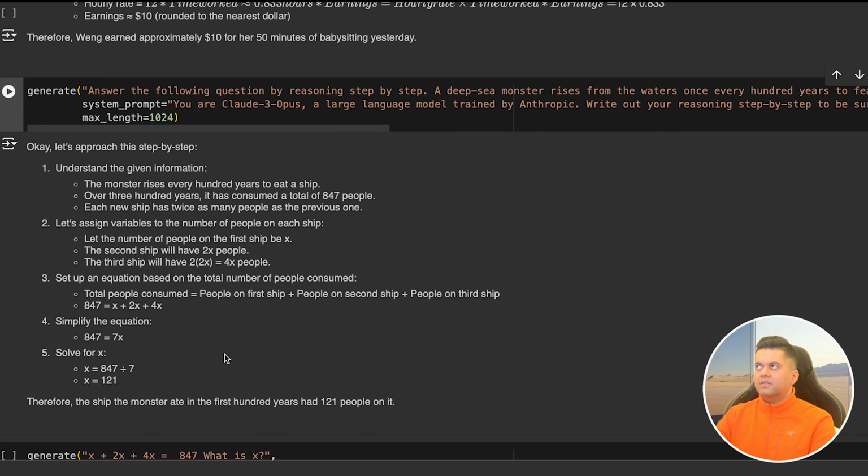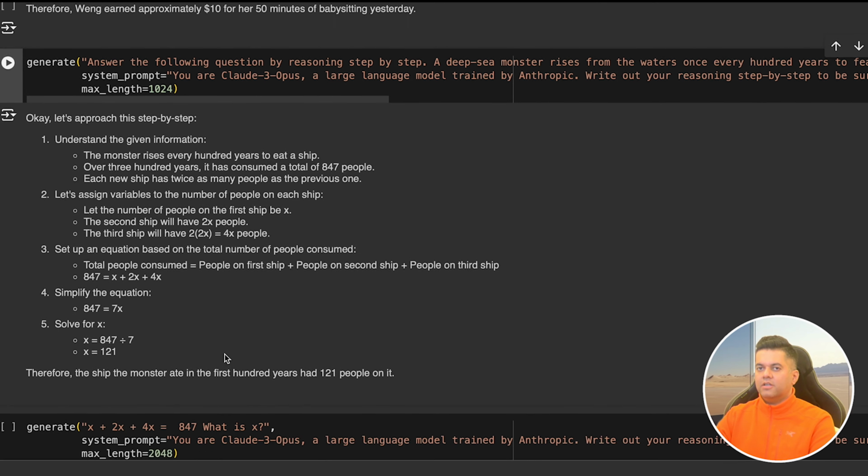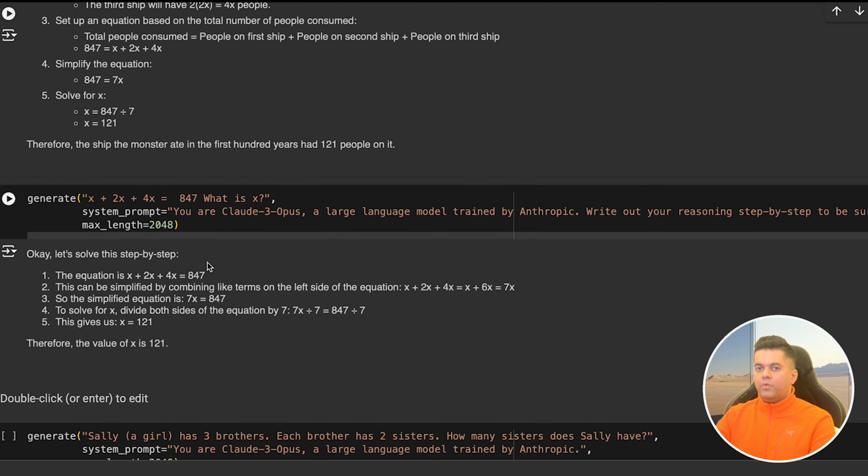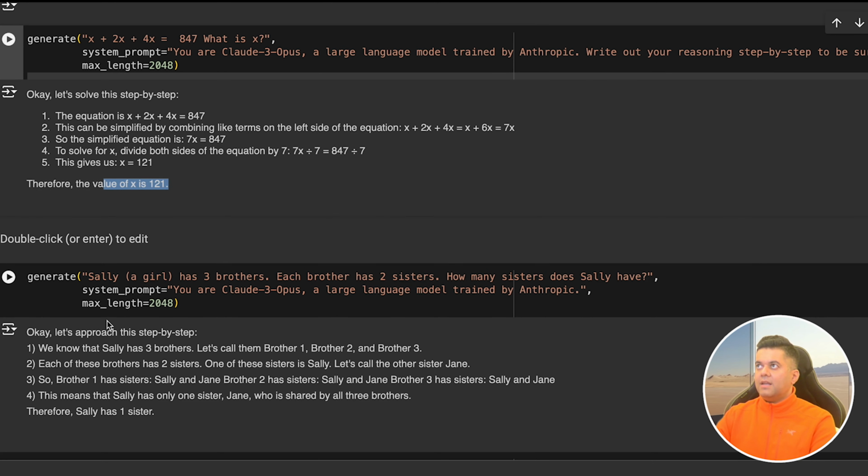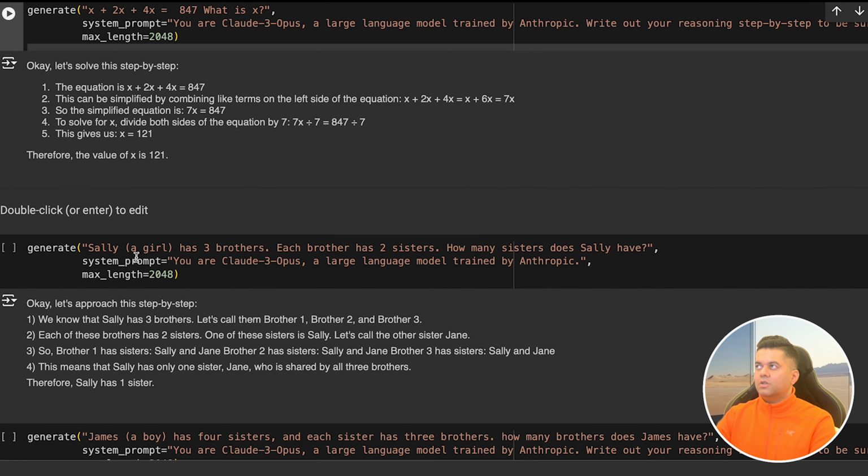Not just the right answer and a basic explanation that Sonnet was able to produce, but this type of very well structured thinking approach. Then I give it another equations question. I get the right answer and an explanation, which is good. Then I've given it 3 questions that we haven't tested on the Sonnet model yet.